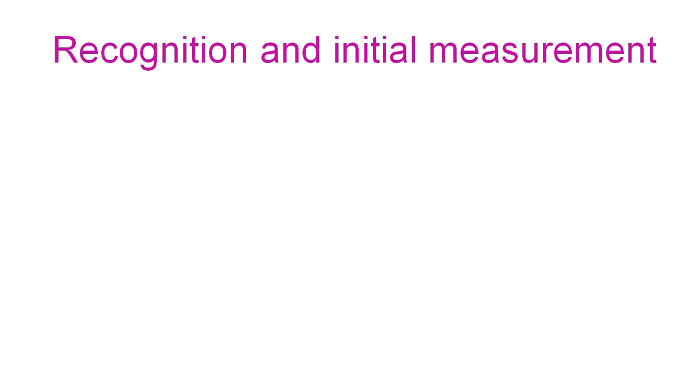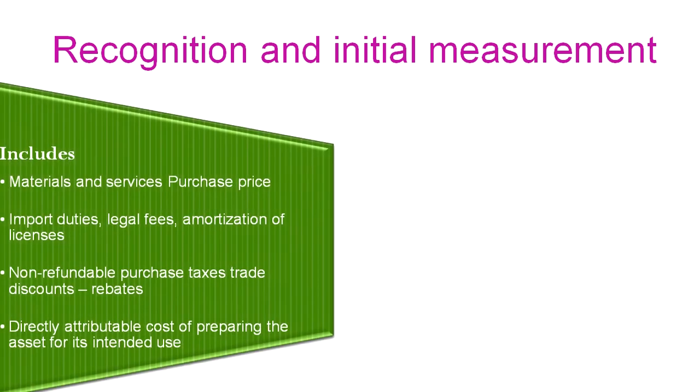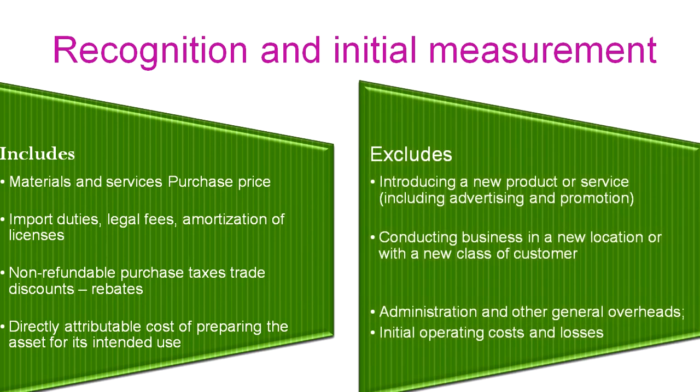Recognition and intangible measurement. There is initial recognition as well as subsequent recognition. Initial recognition includes certain values, such as materials, services, purchase price, import duties, legal fees, amortization of licenses, non-refundable purchase taxes, trade discount, rebate, and directly attributable cost of preparing the asset for its intended use.